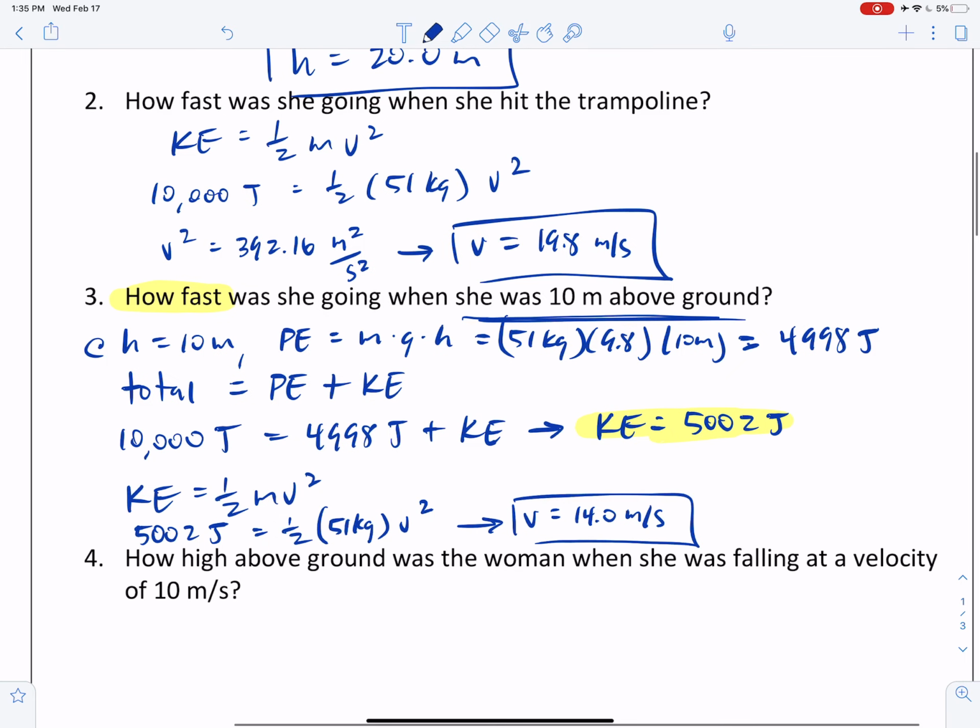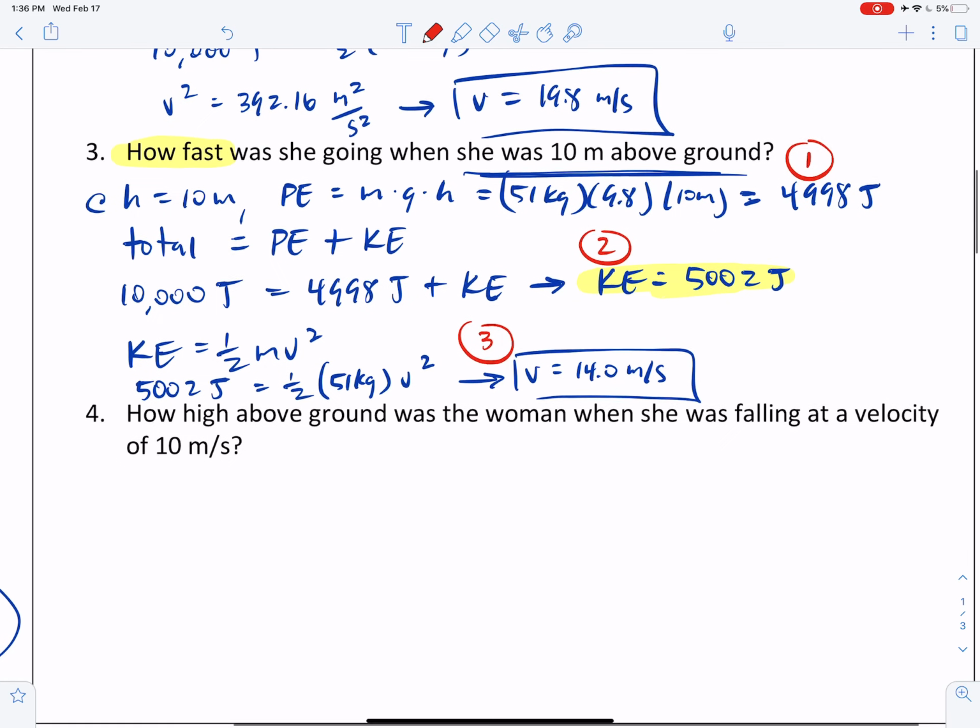Okay, so that was kind of a three-step problem. In step one, I had to figure out her potential energy here. In step two, I had to figure out her kinetic energy because kinetic plus potential will equal 10,000. And then in step three, I got her velocity based on the fact that I knew her kinetic energy. All right, let's try one more.